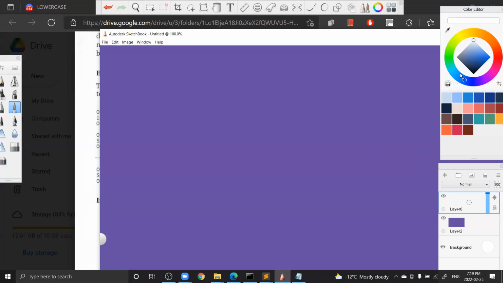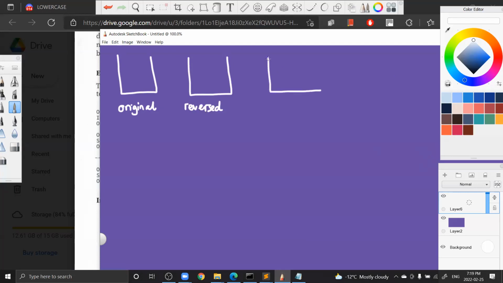So this is my solution. I will create 3 stacks. So we have this stack called the original. Then we have this one called reversed. And then we have this one called result. And let's say the original stack has something like 2, 1, 1, 0, right?